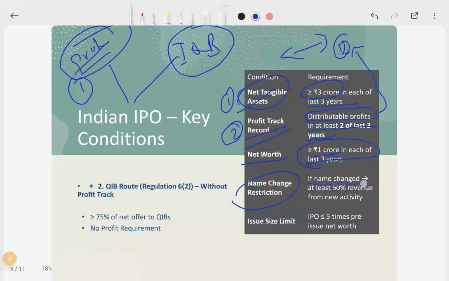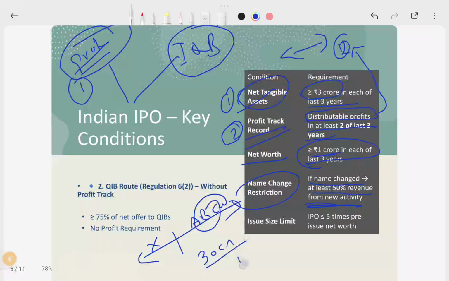If you changed the name in previous years, say earlier it was X company and now you converted to AB company, then the new name should have earned at least 50% of the revenue. If your total revenue is 30 crores, you should have earned 15 crores of revenue with invoices in the new entity name. That is one condition. And on the size: the issue size of the IPO should be less than 5 times the pre-issue net worth. Pre-issue net worth means the earlier net worth that you showed, and the issue has to be less than 5 times that when you follow these conditions.